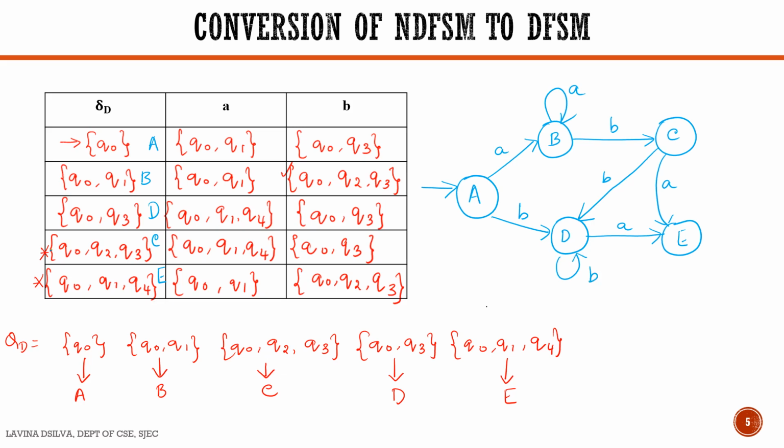Next is state E. State E on seeing an A goes to state B, and on seeing a B it can go to state C. And we have 2 final states, that is state C and state E. So this is a DFSM which accepts strings over A and B which end with either AB or end with BA.